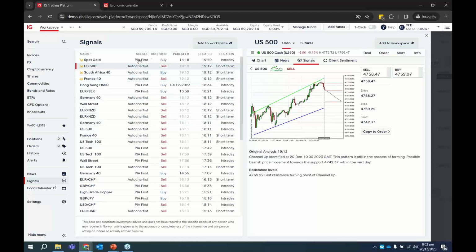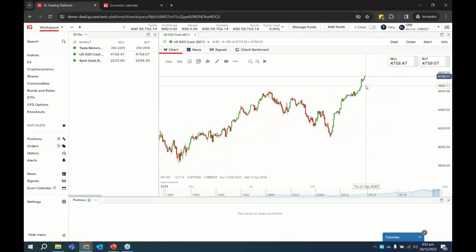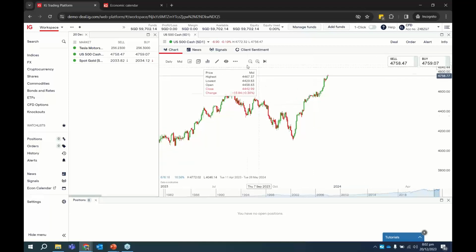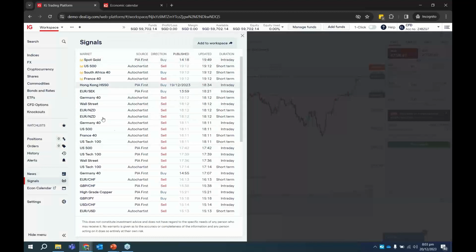And usually how you can use these signals, right, is as a secondary confirmation. So the first thing I do is disregard the signals tab. You want to do your own analysis first. So let's say from your own analysis, you come to the conclusion that, okay, maybe S&P 500 right now, the US 500, you are looking to sell. And then you can look at the signal tab to see if any of these providers, for the S&P 500, have signals in line with you in the sell direction.